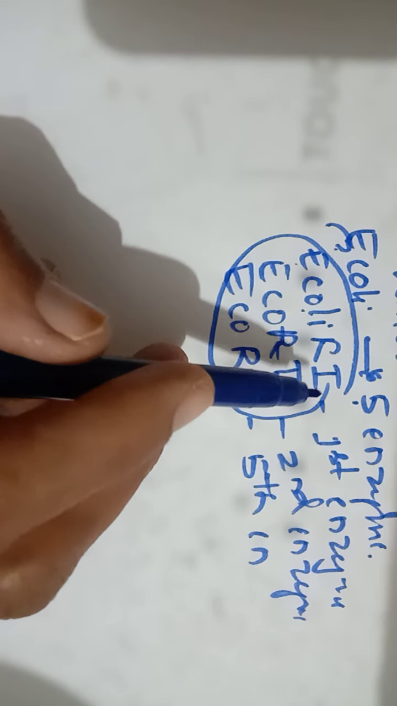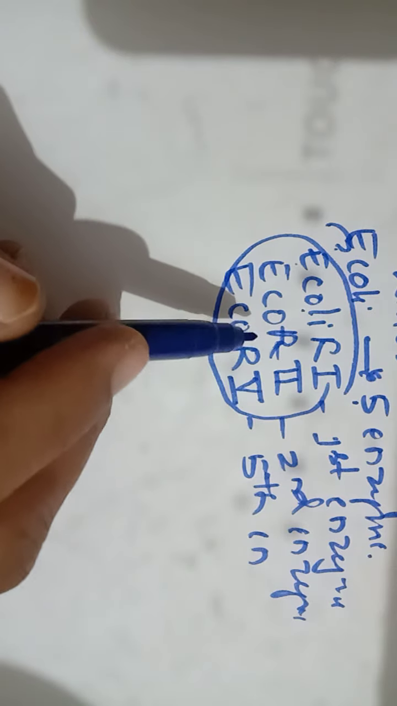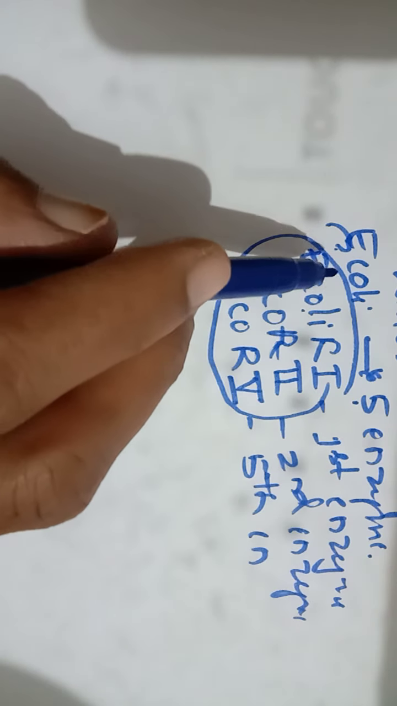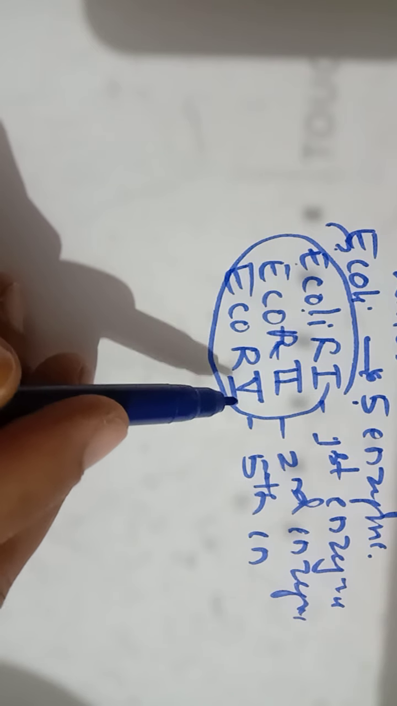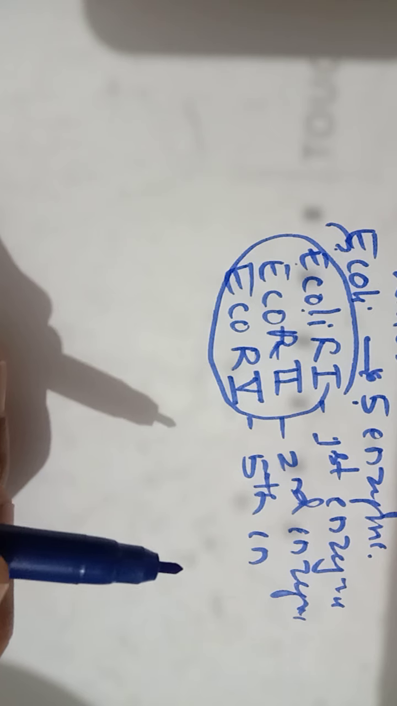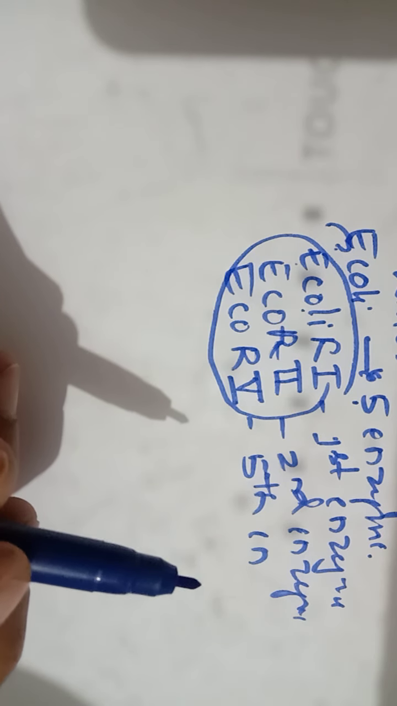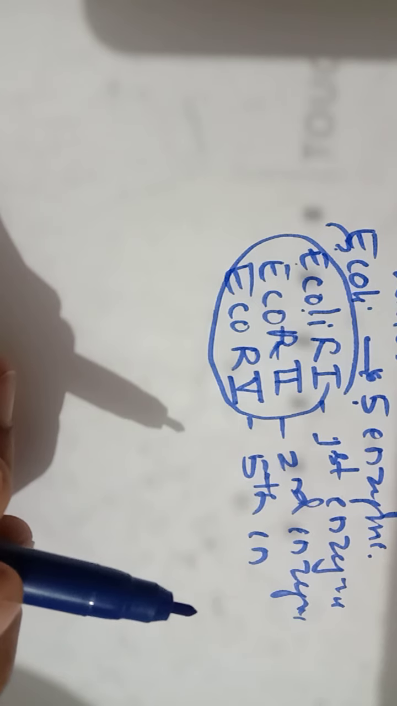EcoRI is the first enzyme that is isolated from E. coli. EcoRII is the second enzyme that is isolated from E. coli. Likewise, EcoRV is the fifth enzyme that is isolated from E. coli. So by now you have understood how to name the restriction endonuclease.